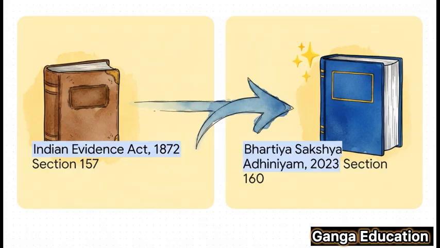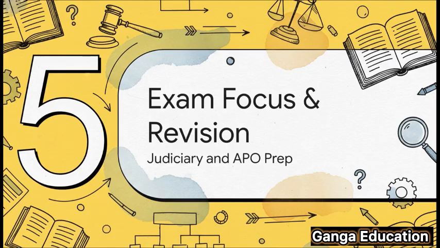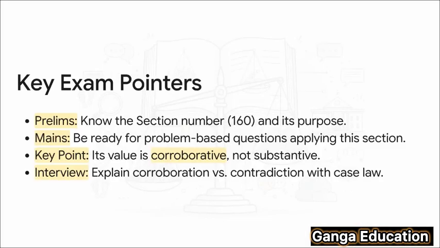Got it? 160. All right, let's zoom in and talk specifically about how you should approach this section for your exams. For your judiciary prelims, you can expect a very direct question, something like, which section deals with corroboration of a witness's testimony? The answer is Section 160. For the mains, it'll get more complex. You might get a problem-based question where you have to apply Section 160 to a hypothetical case. And remember that key point. Its value is only corroborative, not substantive evidence. Finally, in an interview, be ready to clearly explain the difference between corroboration and contradiction, and be sure to mention a case law or two.